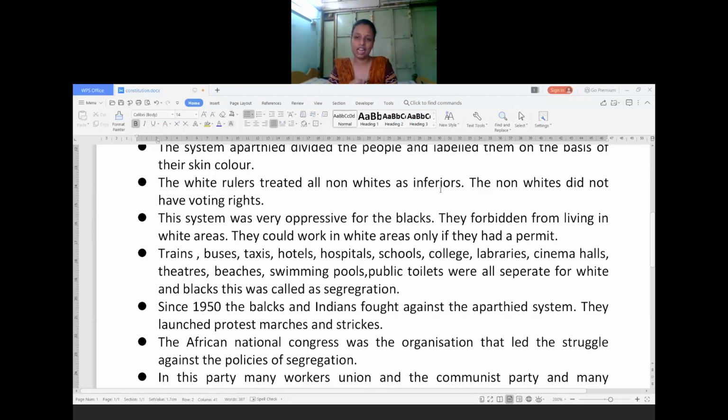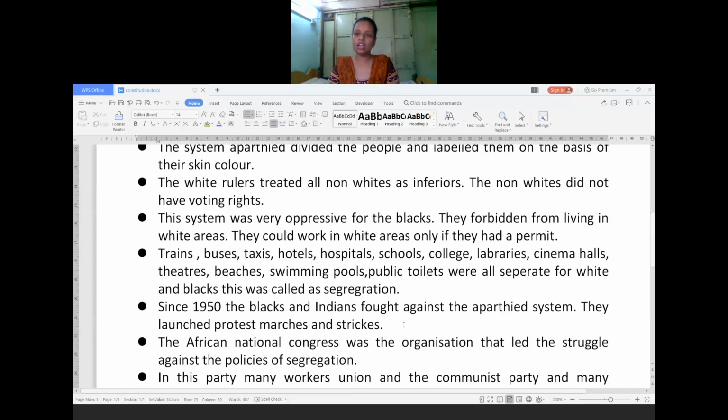they started fighting against the apartheid system, which was introduced by the white European people in South Africa. They started arranging strikes. They launched several protests. They marched, held strikes, bandhs, everything. They started protesting against this apartheid system since 1950 onwards.